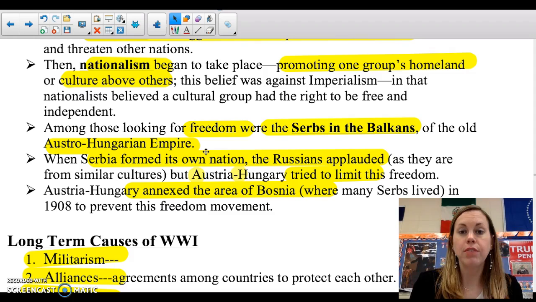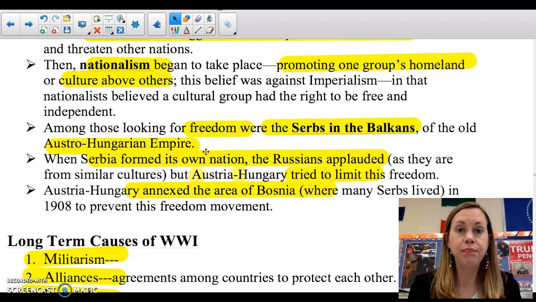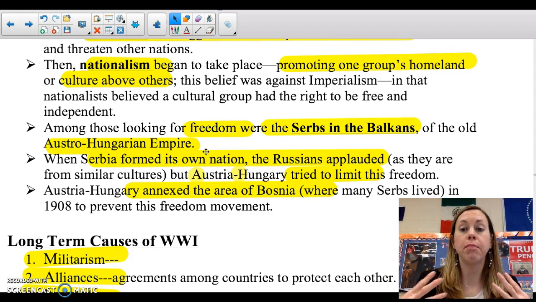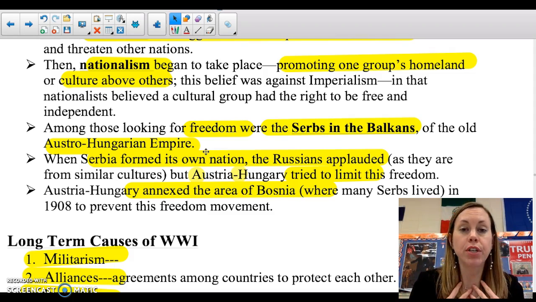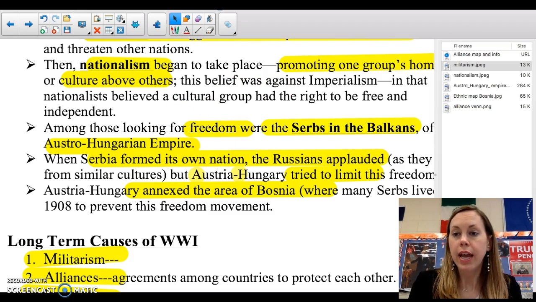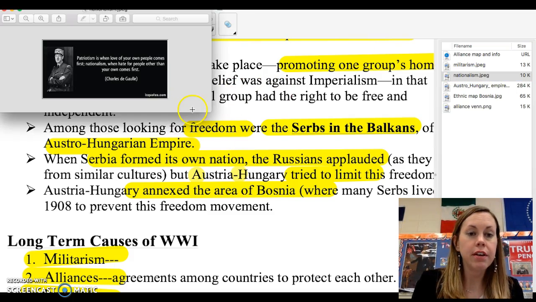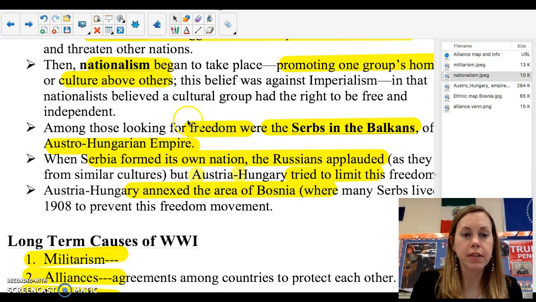Nationalism starts to take place, promoting one group's homeland or culture above others. Okay, so like my homeland is so important to me and more important than any other place. Okay, so that is nationalism. And I do have a picture of that right here. Actually, I don't want to show you that yet. I'll talk about that in a second.